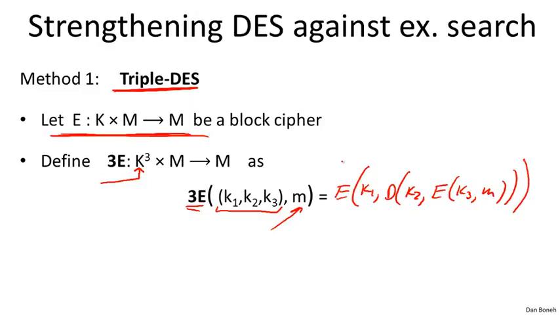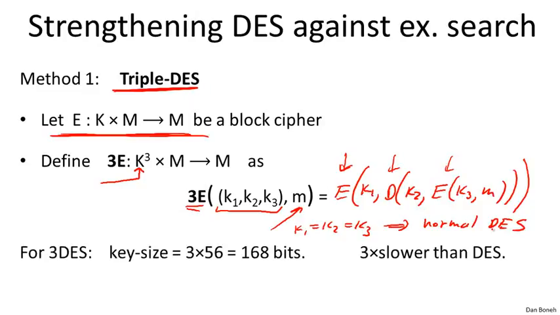You might be wondering, why is it doing EDE? Why not just do EEE? Why do we have to have a D in the middle? Well, that's just a hack. You notice what happens if you set K1 equals K2 equals K3? What happens if all 3 keys are the same? Well, one E and one D would cancel, and you would just get normal DES out. So it's just a hack so that if you have a hardware implementation of triple DES, you can set all 3 keys to be the same, and you'll get a hardware implementation of single DES. Of course, it'll be 3 times as slow as a regular implementation of single DES, but nevertheless, it's still an option.